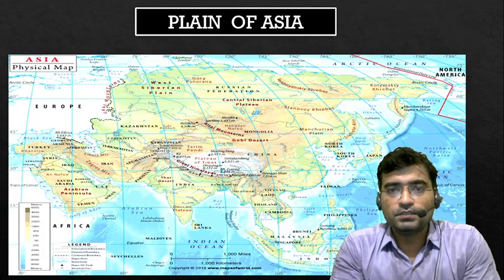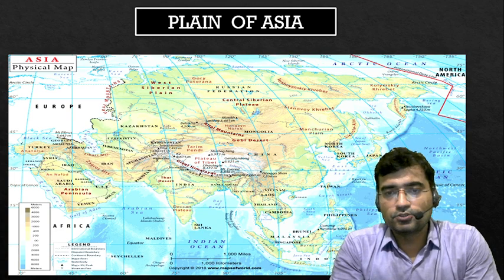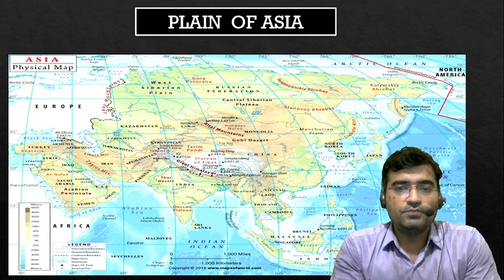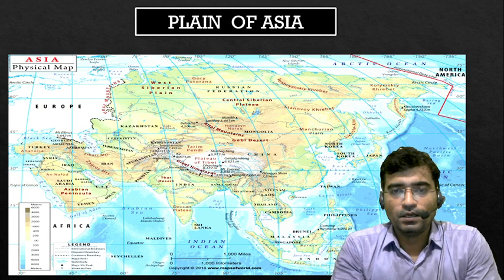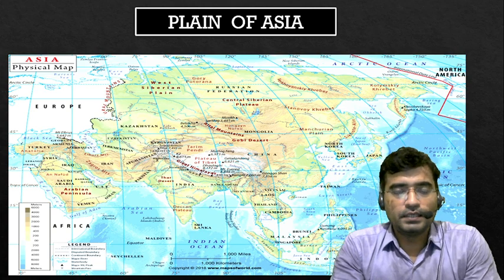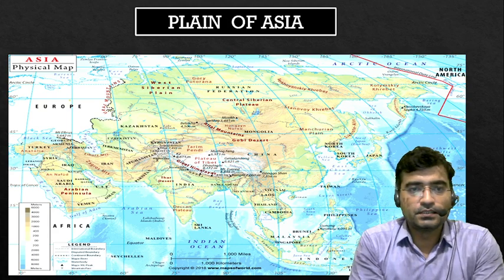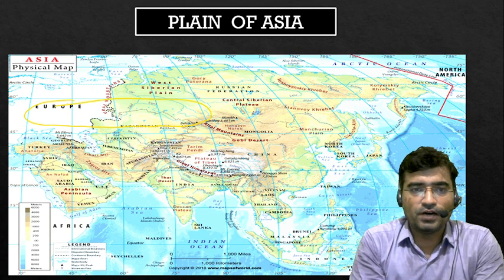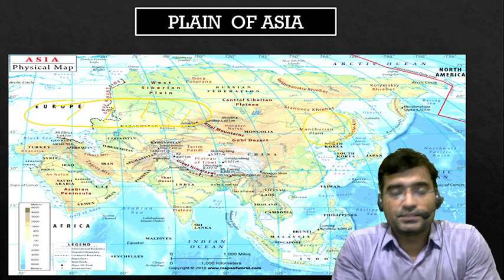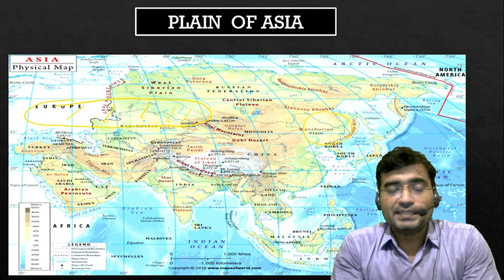As far as Asia is concerned, in Asia you can identify about 5 or 6 grasslands. Beginners may not have an idea, but as far as grassland is concerned here, from Europe to Asia, this is the vast tract of grassland known as the steppes.